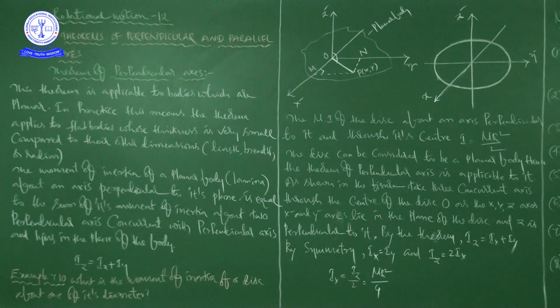Okay, that's why when we are going to calculate the moment of inertia regarding one body, suppose for example the axis which is passing through its center perpendicular to its plane, and the axis which is passing through any diameter of the object. So like that we have different axes of rotation for one particular rigid body. By knowing the moment of inertia with respect to one axis of rotation, is it possible to determine the moment of inertia with respect to another axis of rotation?